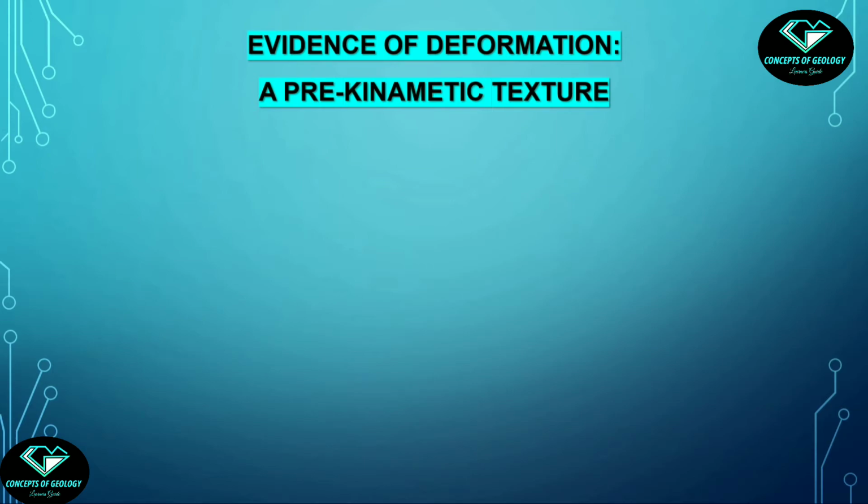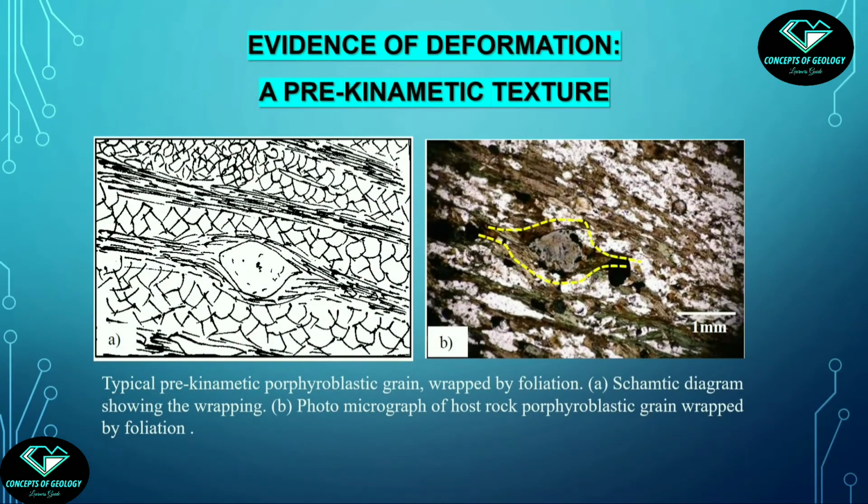Clearly, the presence of a foliation plane in the rock indicates the rock is deformed or subjected to stress. Now see this picture. This is a pre-kinematic texture where the porphyroblast, which was formed prior to deformation, is wrapped by the foliation, which is the product of deformation. The left picture is the schematic diagram you find in most standard textbooks. So this is the porphyroblast, and see the foliation is wrapping it. So clearly this porphyroblast is a pre-kinematic crystal.